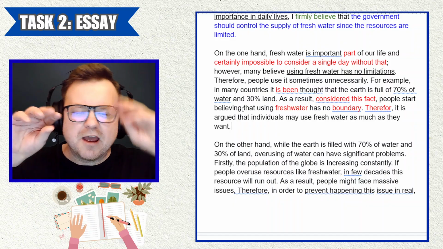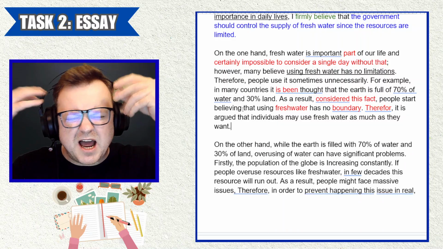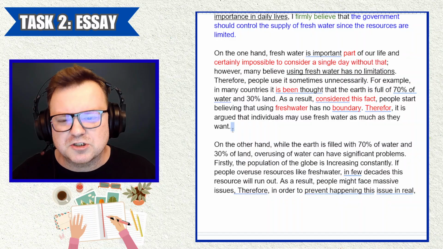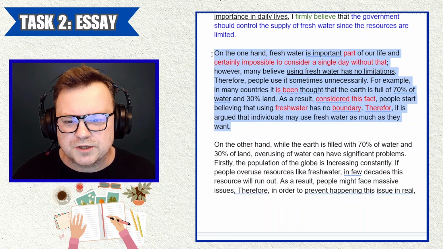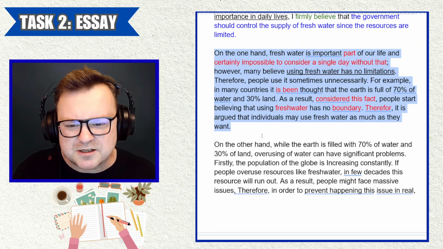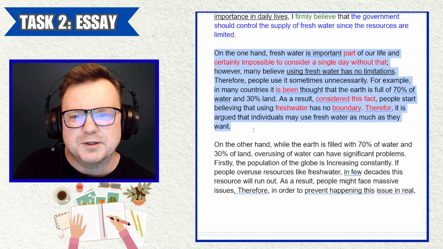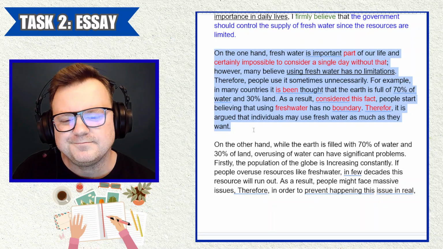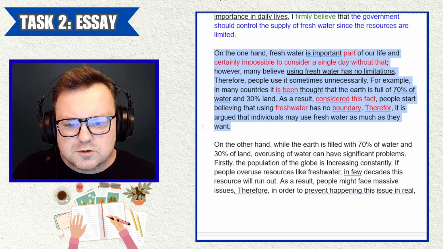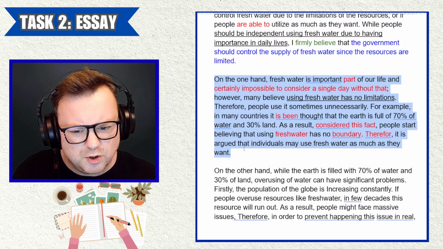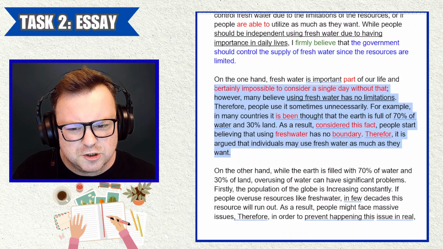If I put this together, probably that's what the candidate is trying to say. But the candidate doesn't achieve success with his writing here. I have to kind of work that out myself. So there isn't a clear position, but there is what we call underlying coherence. Okay. So that's the argument for why governments should control water, I guess.